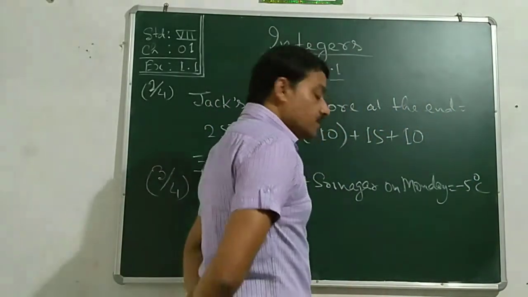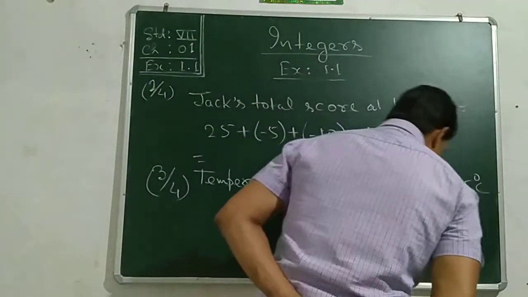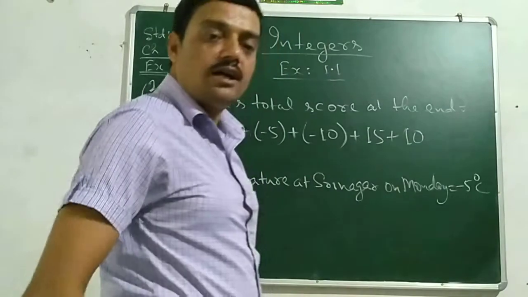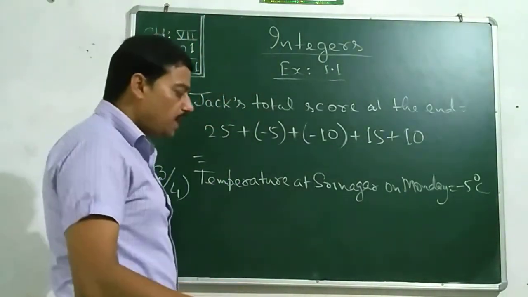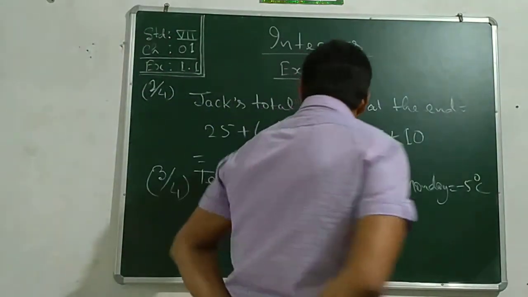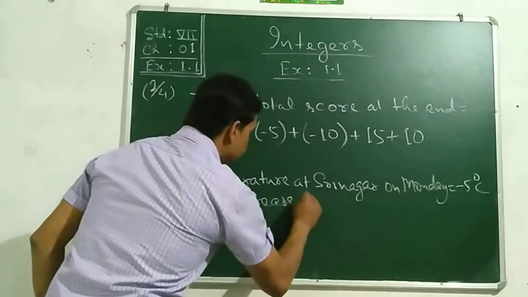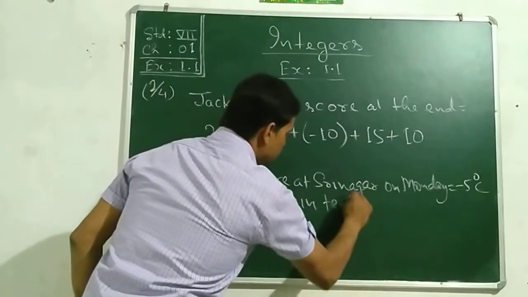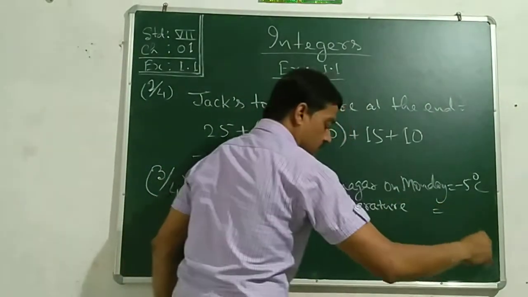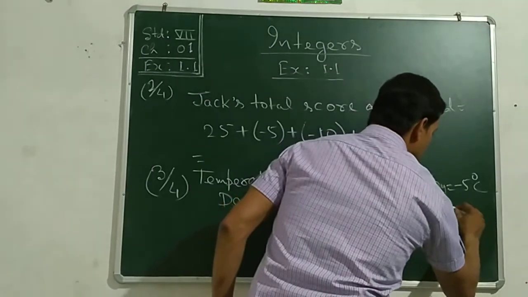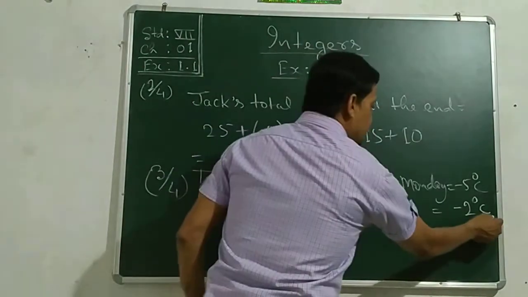Next day, the temperature dropped by 2 degrees Celsius, and thereafter next day temperature rose by 4 degrees Celsius. Decrease in temperature, that is drop in temperature, will be represented by negative integers.